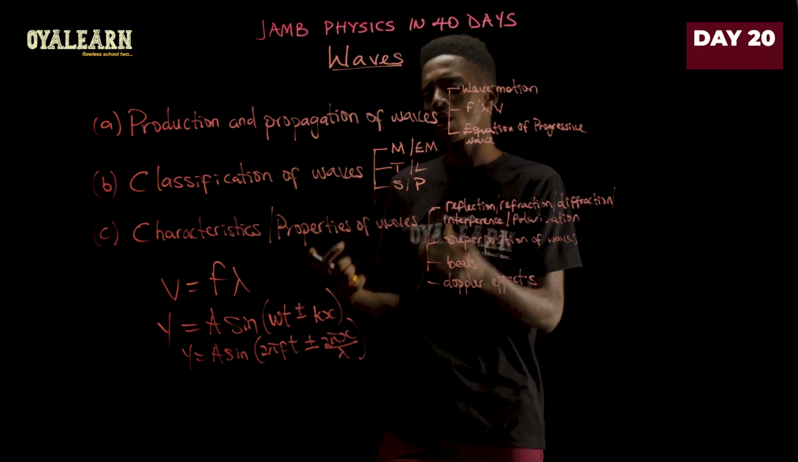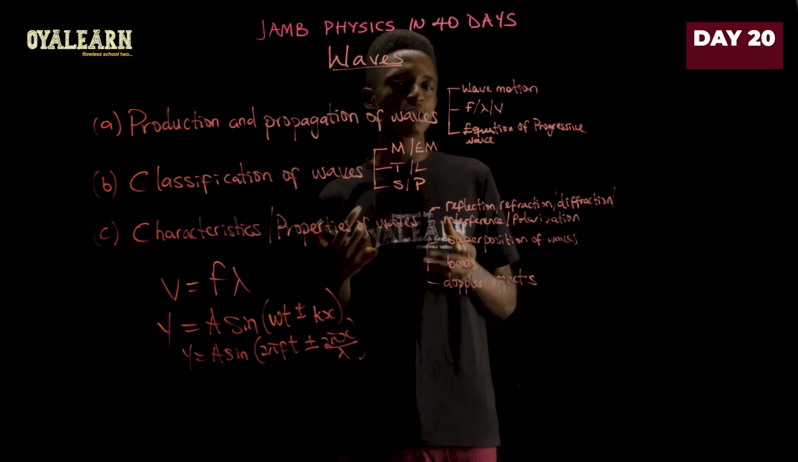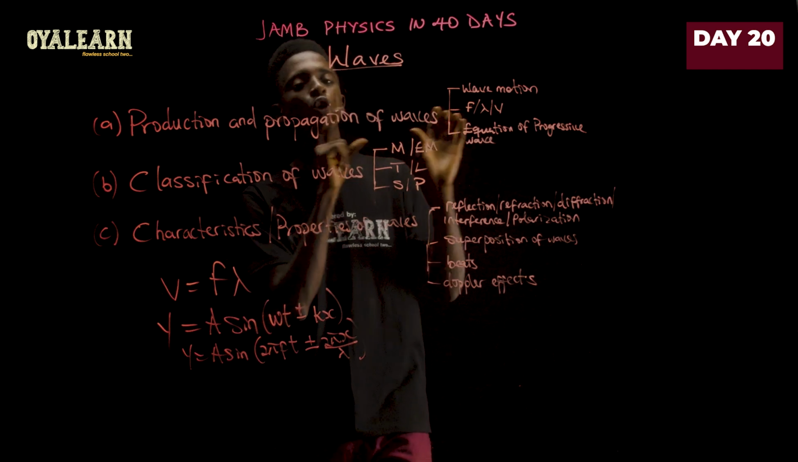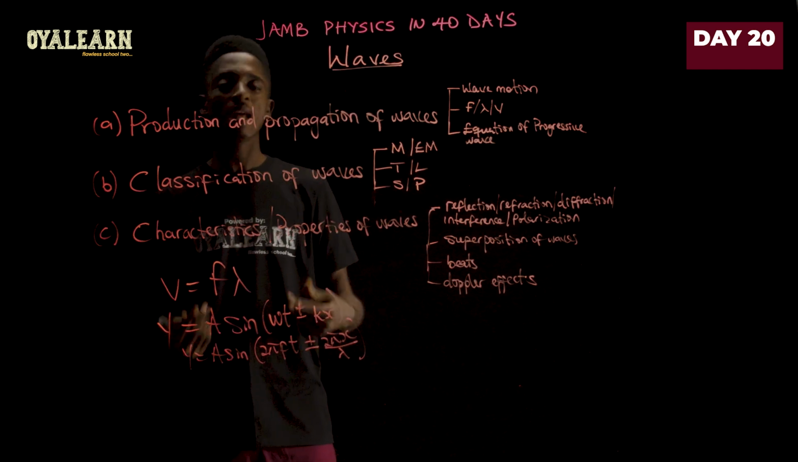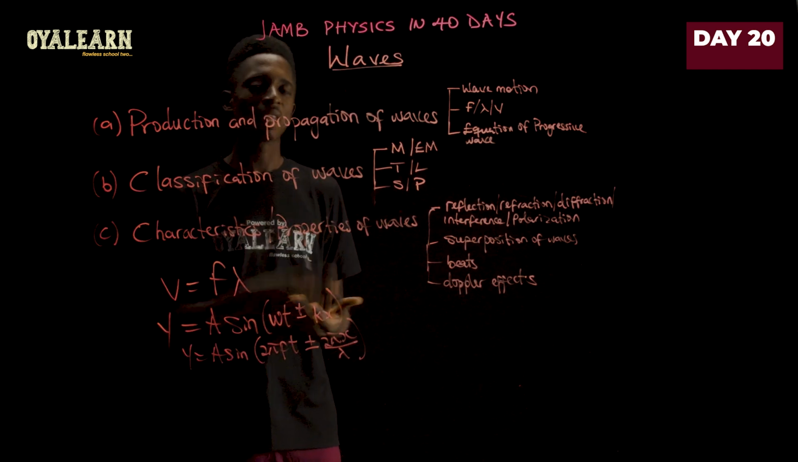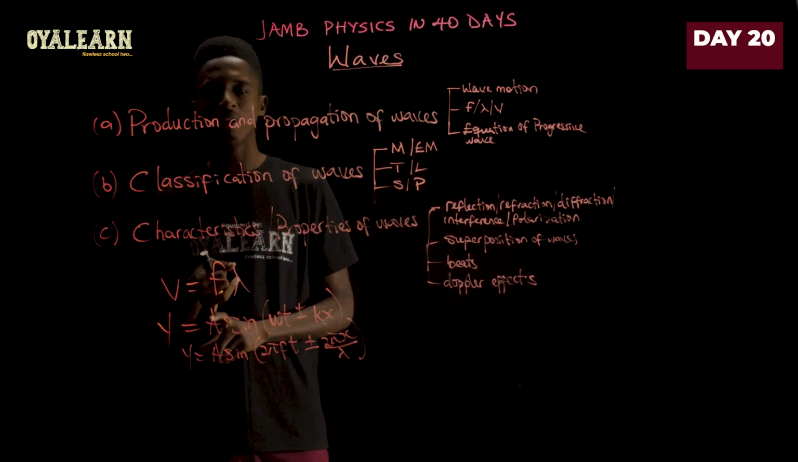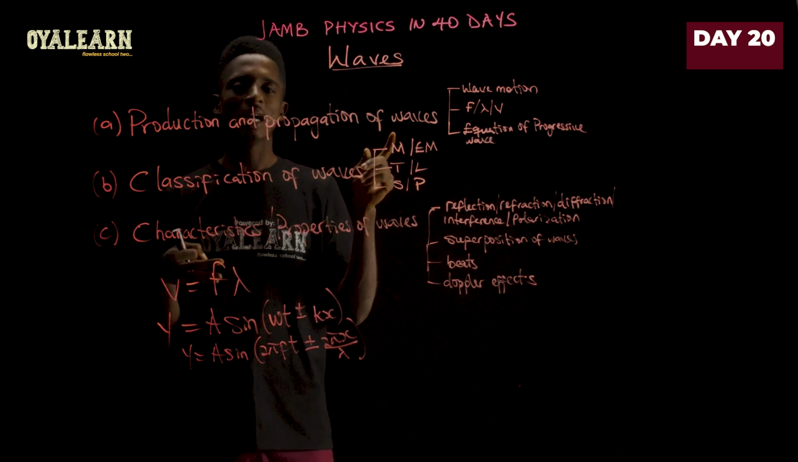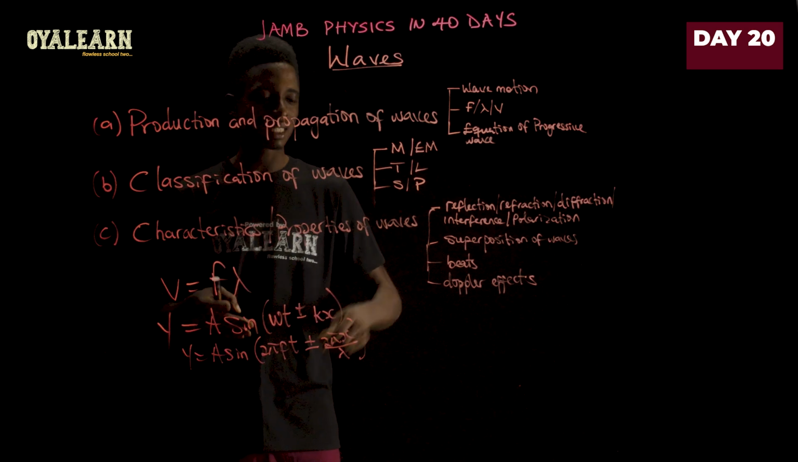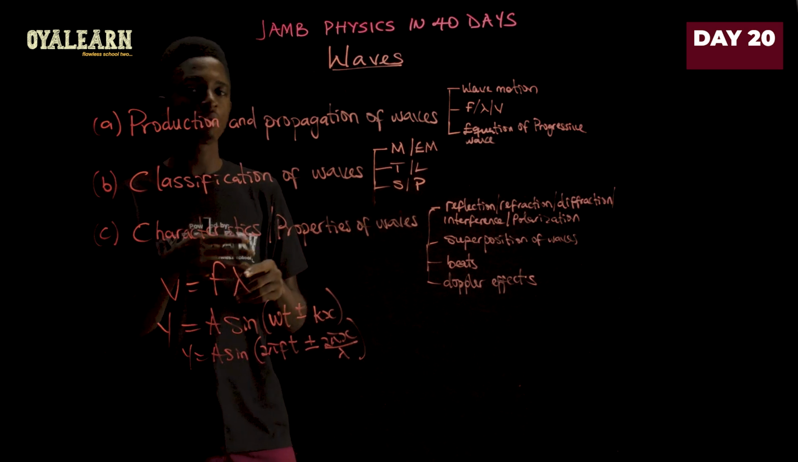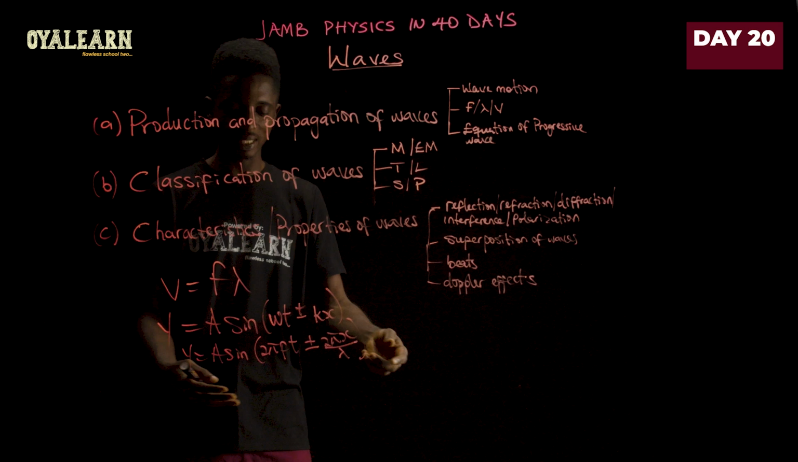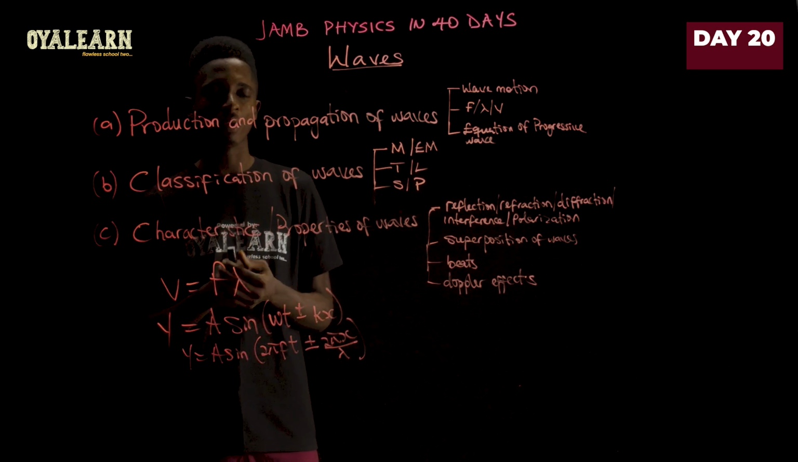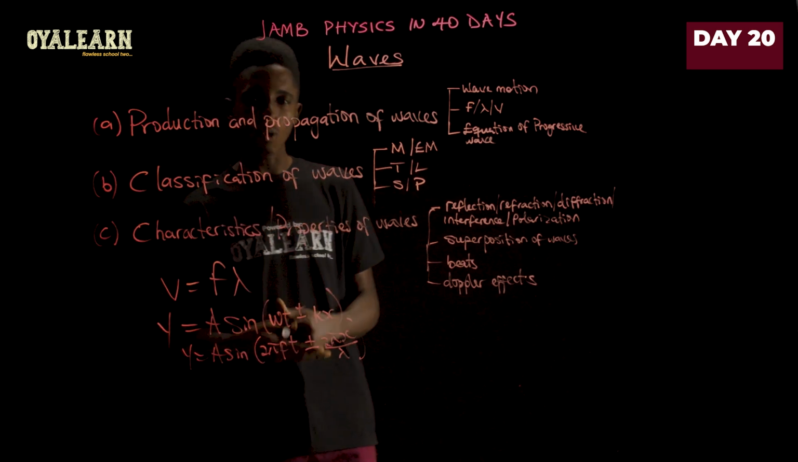So you could find some question where they give you a different equation of a progressive wave, and then you compare it to any of these equations, and from there you should be able to find things like wavelength, frequency, angular velocity. You should also be able to find quite a lot of things, even the amplitude of the wave. You can get it using this equation of a progressive wave.